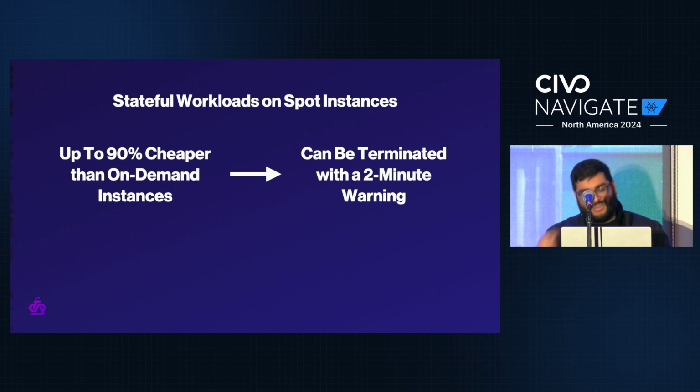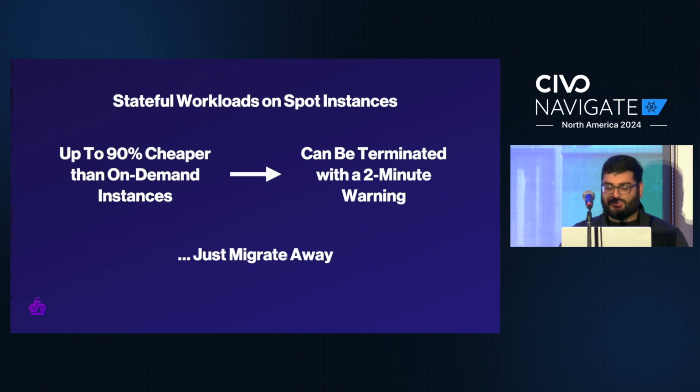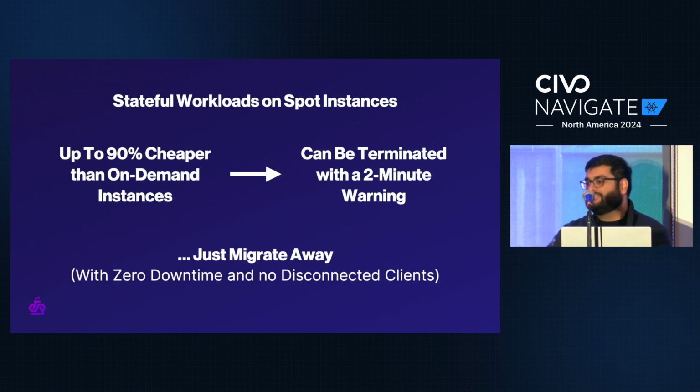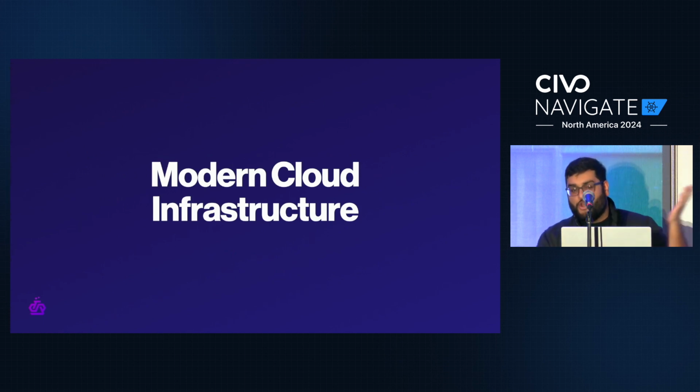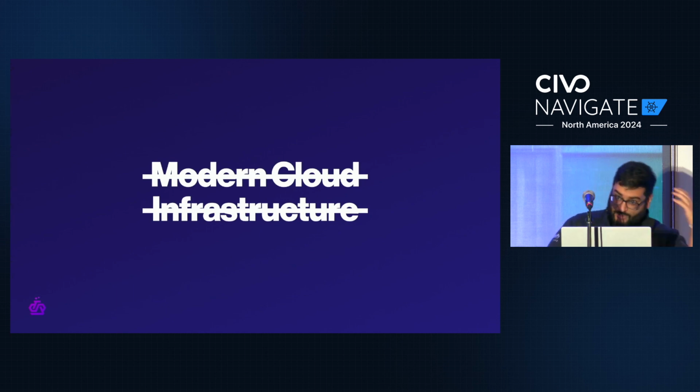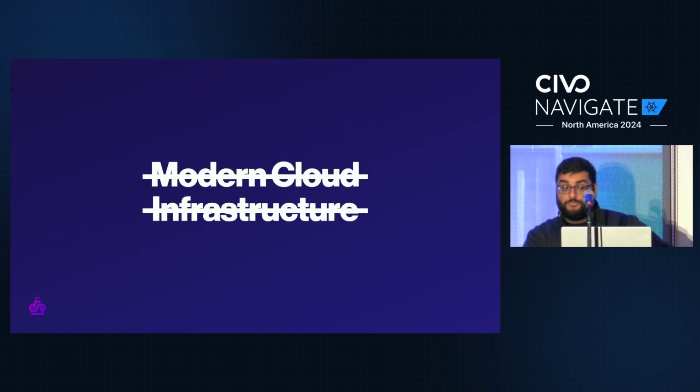So you can't really run any sort of stateful workload on it, nothing like Postgres or Redis. But what if you could get that 2-minute notice and just migrate away? No downtime, no disconnected clients, no dropped packets. Why would you ever use anything else? And that's what's at stake here. The entire modern paradigm of cloud infrastructure is built on not being able to do this. And now that you can, disaster recovery becomes trivial. And so does data compliance. Your compute can move to your data instead of the other way around.